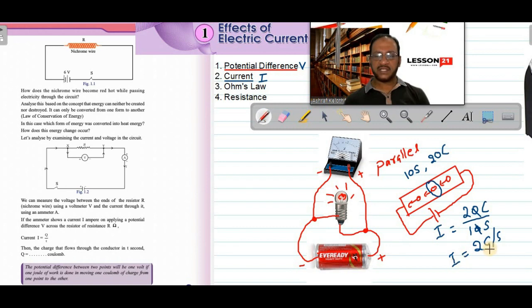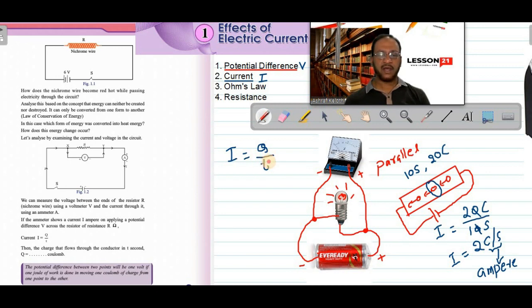And this coulomb per second is given another name, ampere. It means ampere is the SI unit of electric current. So we can write down the equation of electric current: I is equal to Q, the total charge, divided by T, the total time taken.